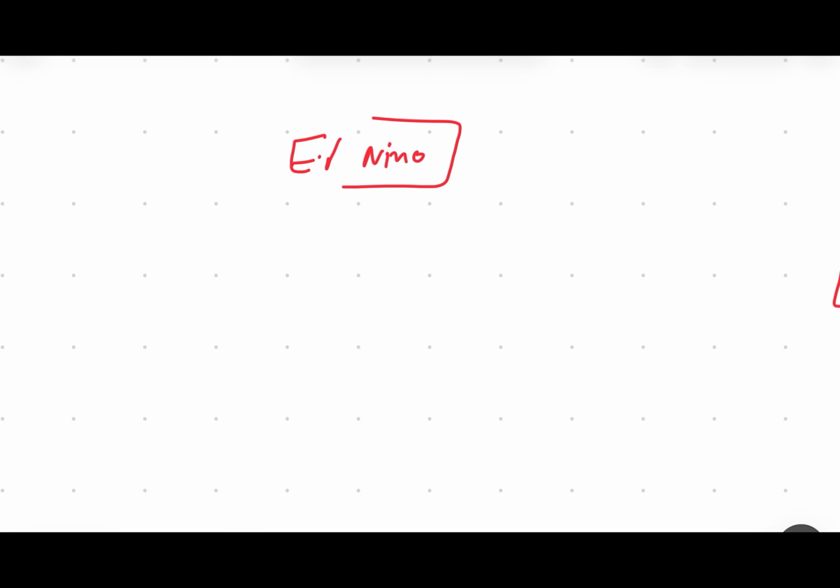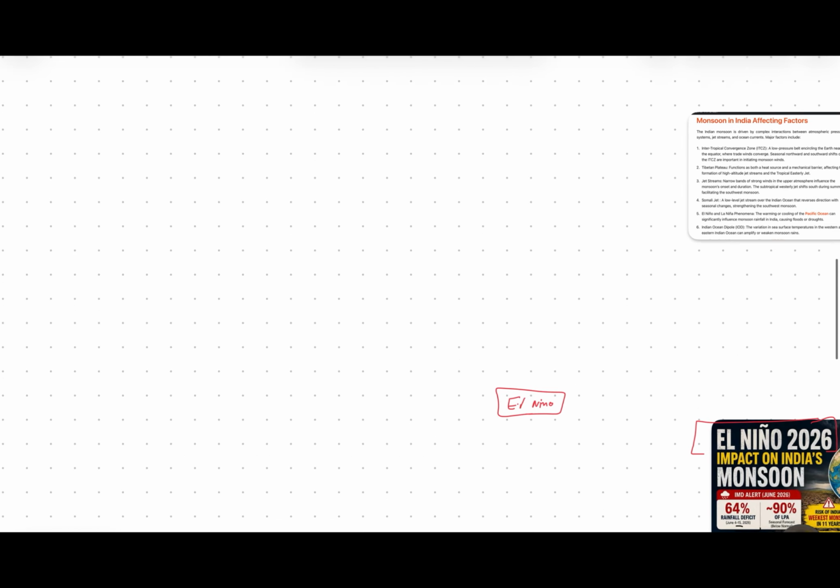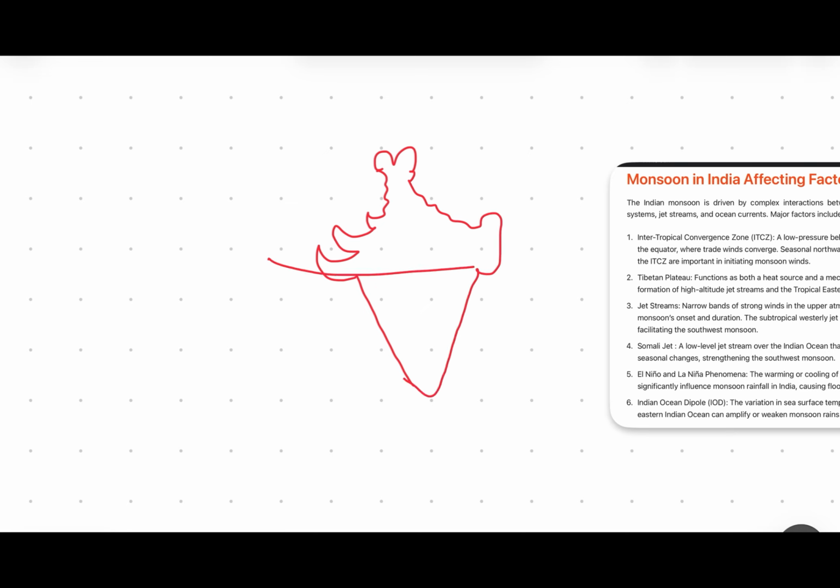If we talk about the Indian monsoon, we have to understand where India is located. For example, this is the map of India, and here is the Tropic of Cancer. I will make a detailed video on how the wind patterns around the world work, how they flow, how their directional patterns are formed, and how the Walker circulation and the horizontal and vertical circulation of air work all around the world.